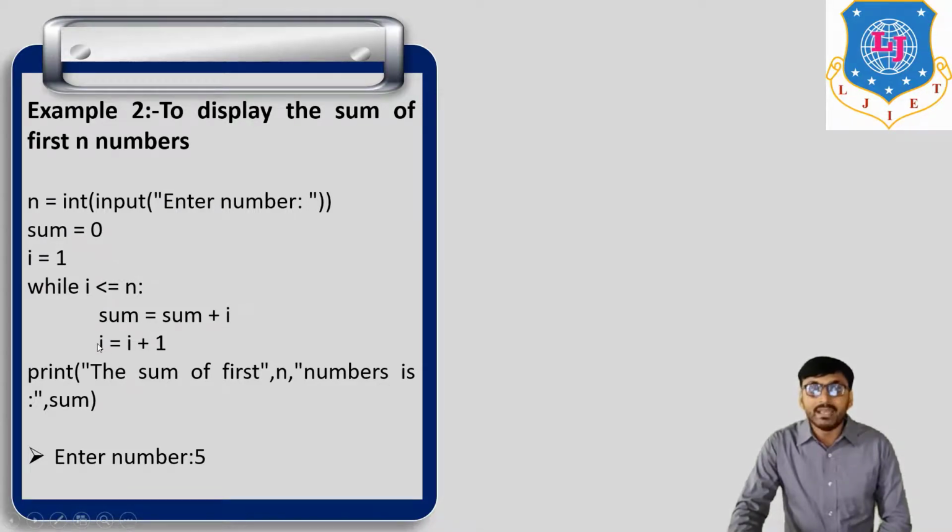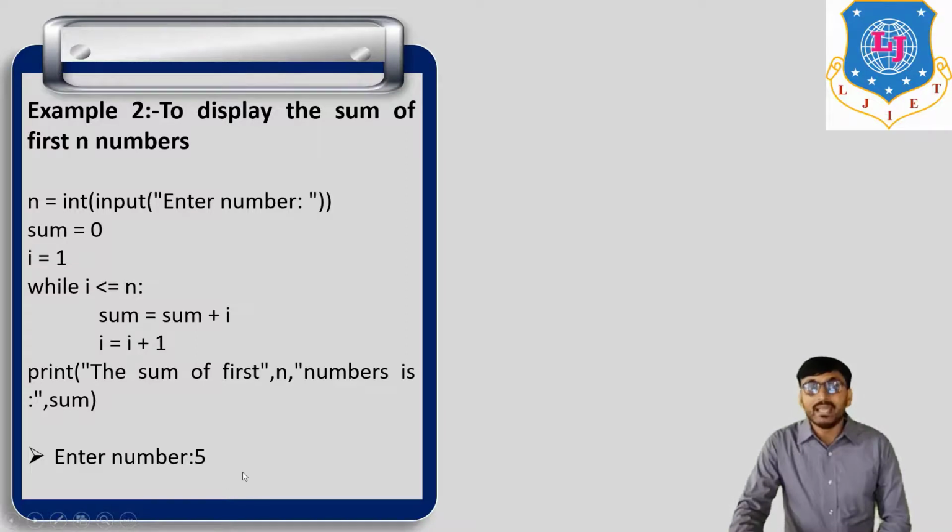Now, what is the value of i in the previous loop? 2. So 2 plus 1 is 3, so i is equal to 3. Now again put i equal to 3 here. So 3 is less than or equal to 5, the condition is true, then again do this. This continues until the condition is false.